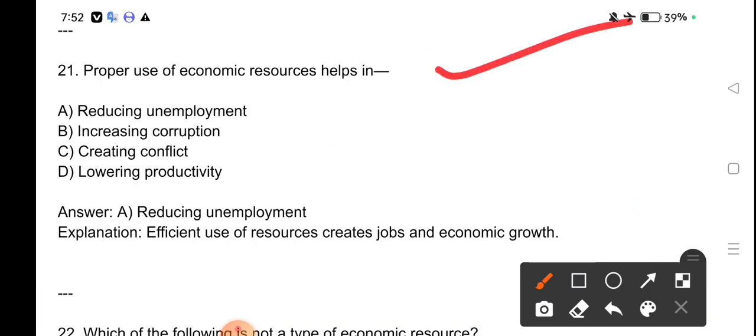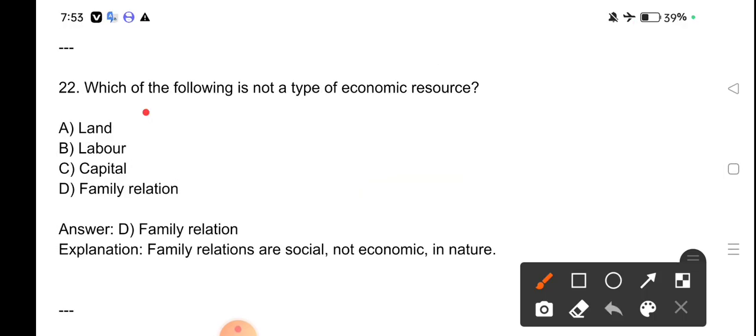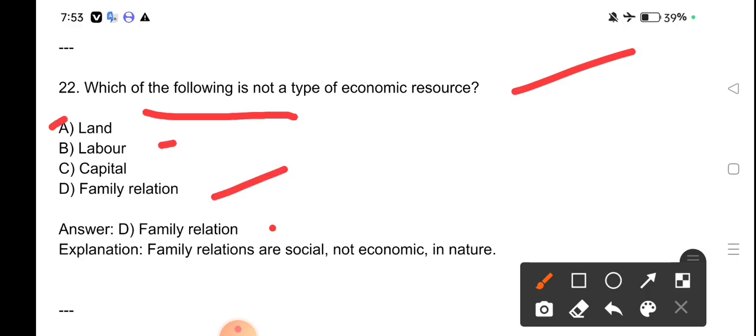Proper use of economic resources helps in reducing unemployment. Efficient use of resources creates jobs and economic growth. Which of the following is not a type of economic resource? Land, labor, capital, family relation. Family relation is not a type of economic resource. Family relations are social, not economic in nature.